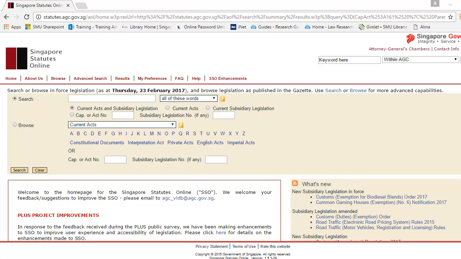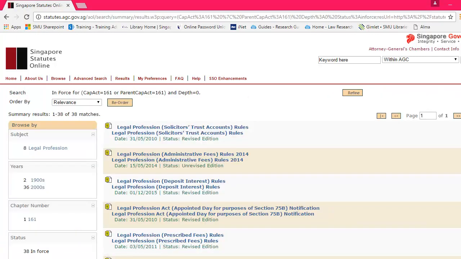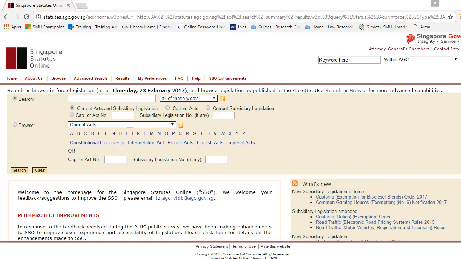Alternatively, you can also search by the cap number. For Legal Profession Act, we are aware that the cap number is 161. Once you click search, you will realize that it not only shows all the acts, but every single subsidiary legislation associated to it.